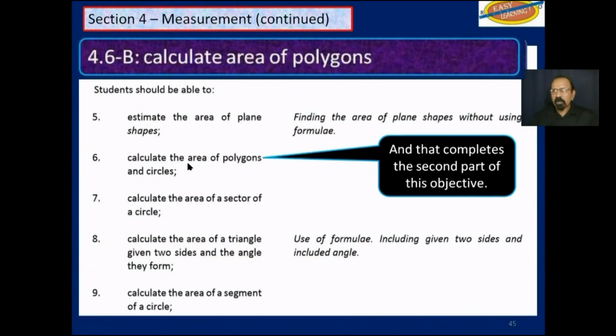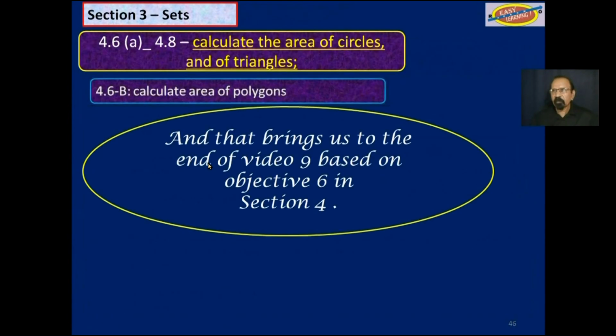So we just completed this part of objective 6. Calculate the area of circles, we did that before, and triangles, and now we just looked at calculating the area of polygons. And this brings us to the end of video 9, completing objective 6 in section 4.